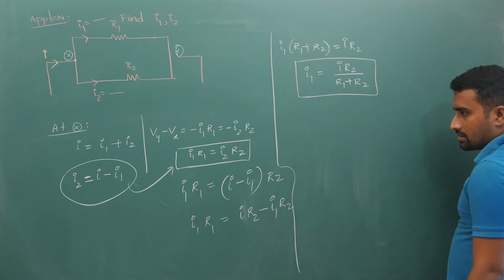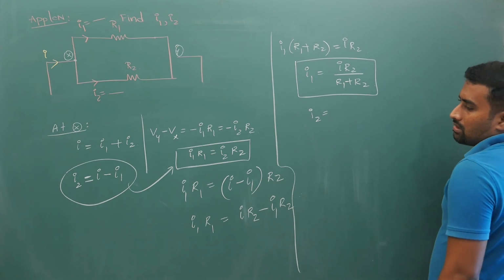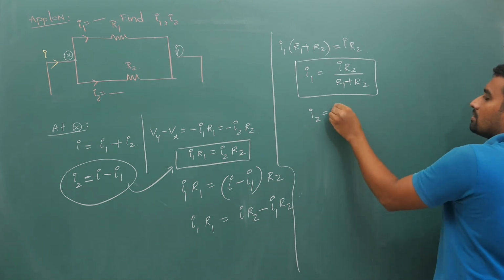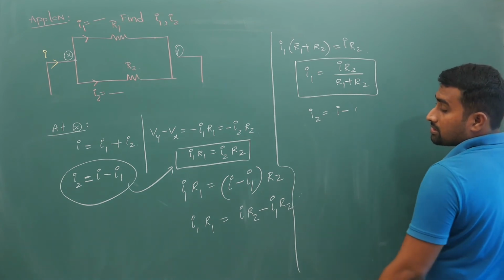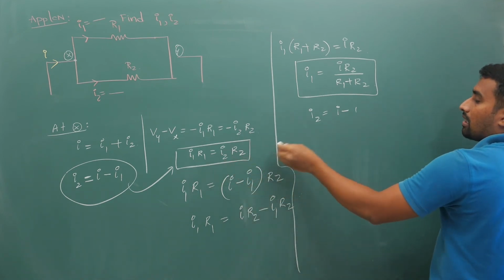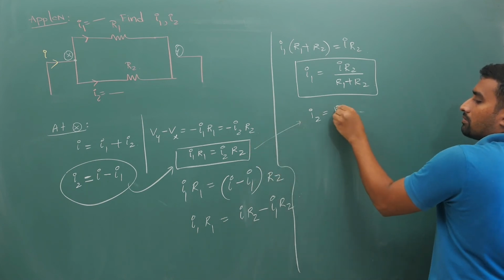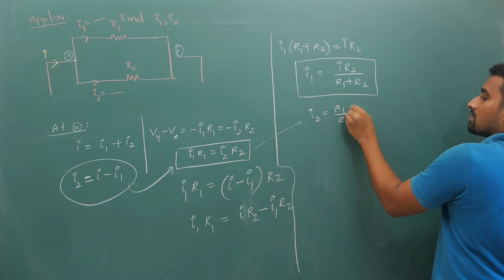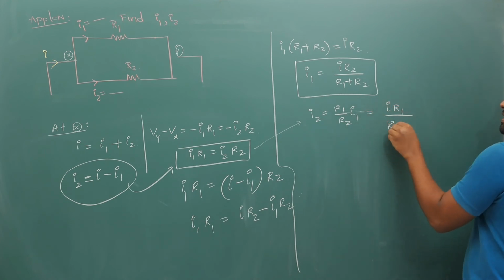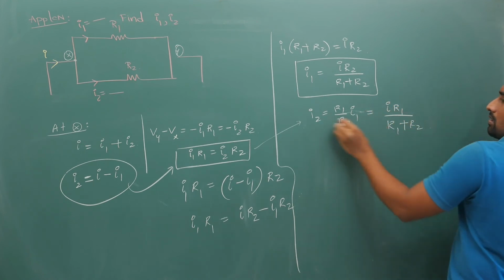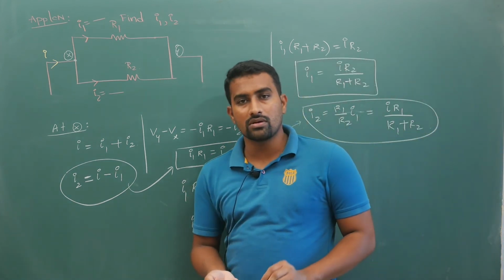Next, your I2 is I minus I1, or you can write it as I2 is R1 by R2 times I1, so that will give you I R1 by (R1 plus R2). Now very important, this result I want you to remember.